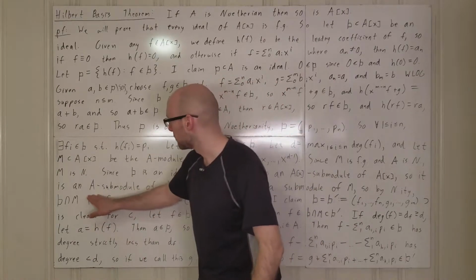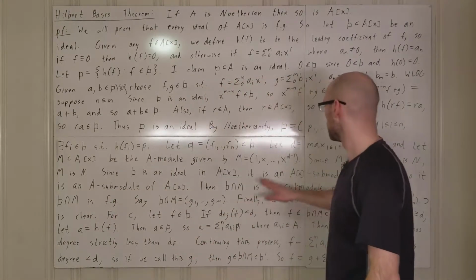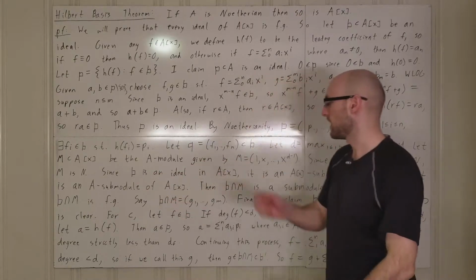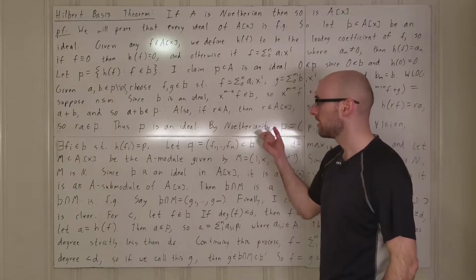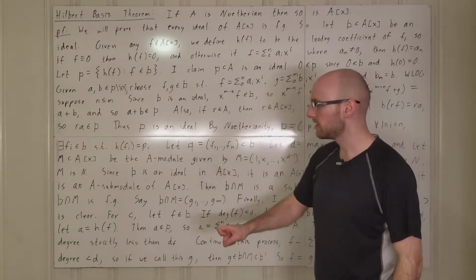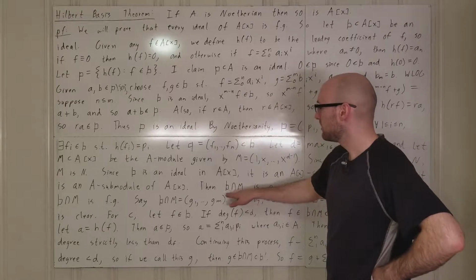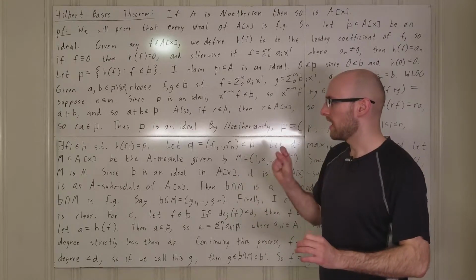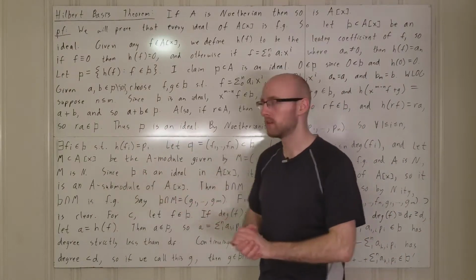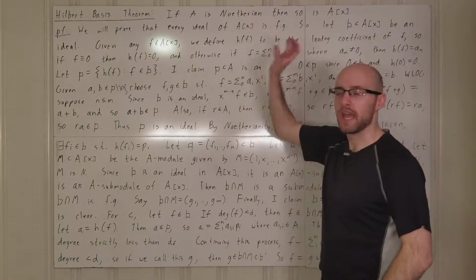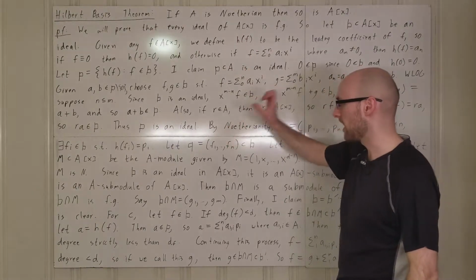And so you have an A module structure on the submodule B of A adjoin X. So the point of this is that B and M are both A modules, which are submodules of the A module A adjoin X. Okay, so you have A adjoin X with an A module structure, and then as submodules of that A module, you have M and B.